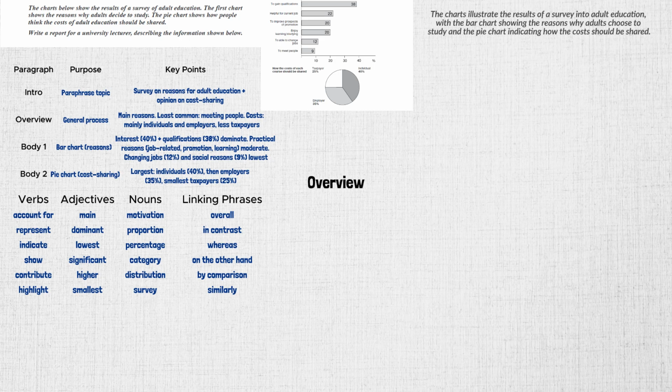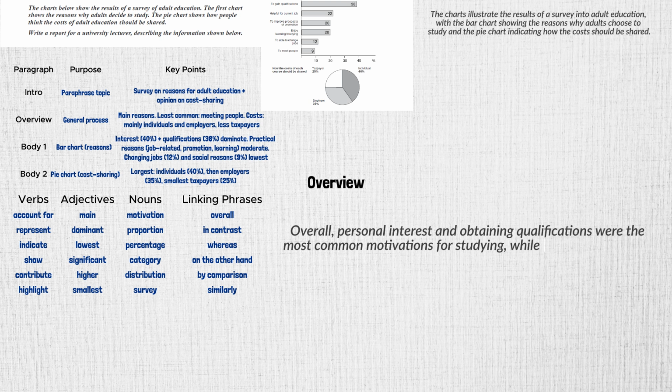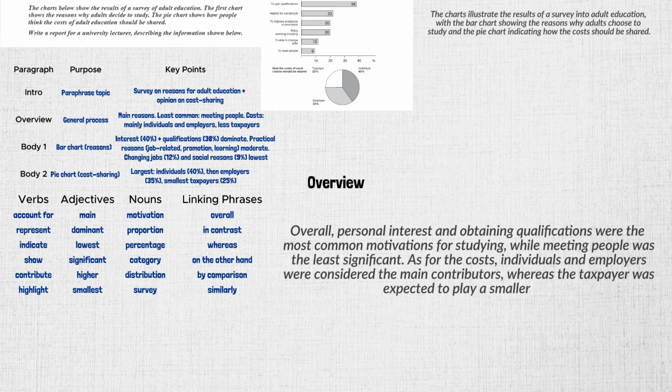From the bar chart, the main reasons are interest in the subject and gaining qualifications. The least common reason is to meet people. From the pie chart, most people thought individuals and employers should pay. The taxpayer was considered the smallest contributor. And the overview will be: overall, personal interest and obtaining qualifications were the most common motivations for studying, while meeting people was the least significant. As for the costs, individuals and employers were considered the main contributors, whereas the taxpayer was expected to play a smaller role.